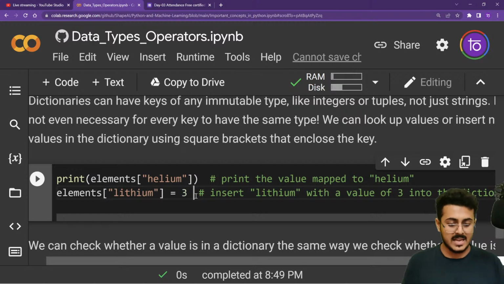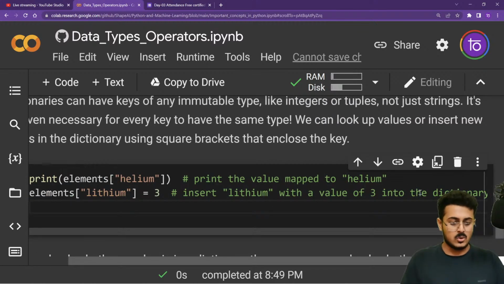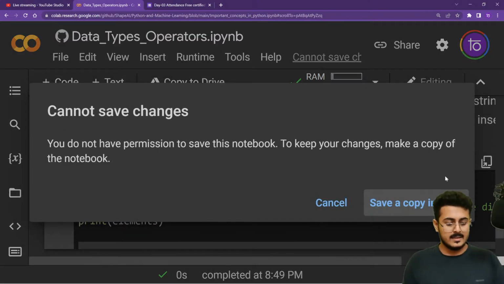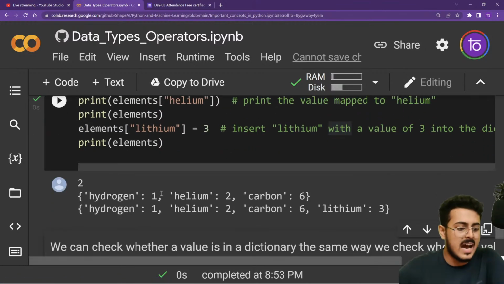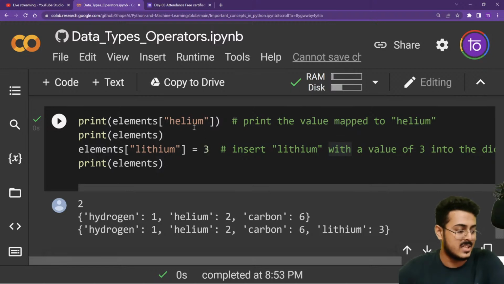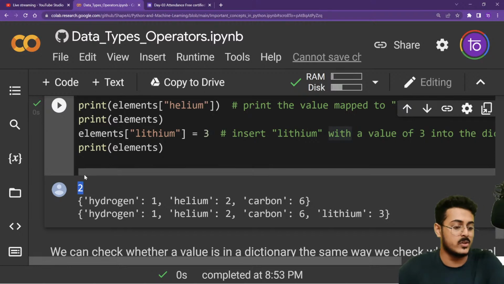If I'm running this particular line of code, let me print out the same as well. So print elements, to see that lithium has also been added to it. Before and after, both, let's print out elements. Run this particular line of code. As you're able to see, we are using elements['helium'], using the key itself, and we are able to get 2 as our value.